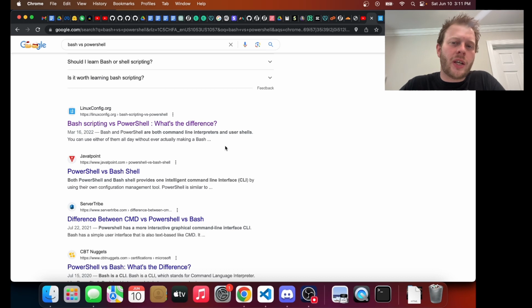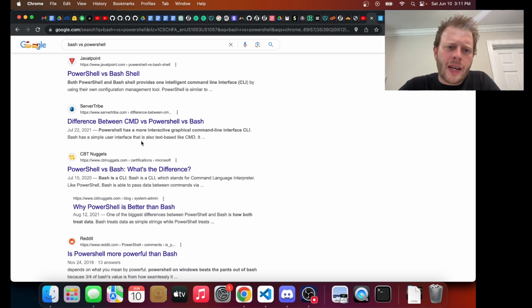Bash is privileged in the Mac environment and the Linux environment. Most production systems are in Linux, so you can't just use whatever you want. PowerShell has a more interactive graphical command line interface. So doesn't that mean that it's better? It has a graphical interface. No. So the fact that PowerShell has a graphic command line means that it is heavier, which makes it a worse fit for many production systems. It reduces interoperability. So it's actually not making it better. It's just a trade-off, and it's actually a net loss trade-off in the case of most production systems, which is why most production systems don't use PowerShell.